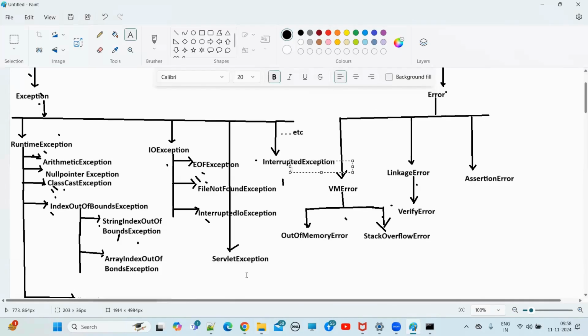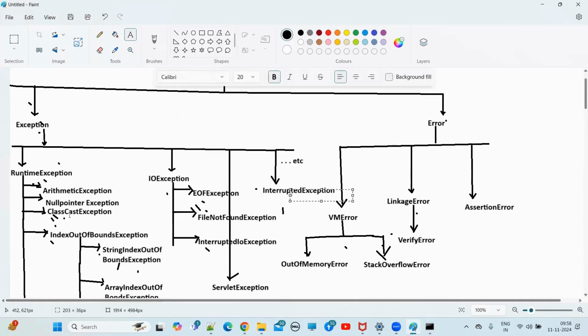Only RuntimeException and its child classes are not checked exceptions. So all the remaining classes are part of checked exceptions. So here IOException, input output exception, EOFException, FileNotFoundException, InterruptedIOException, right? So these are what? Checked exceptions.